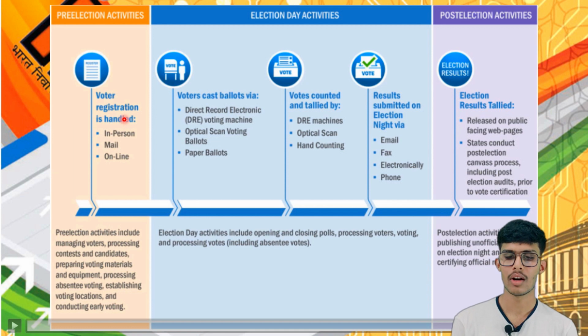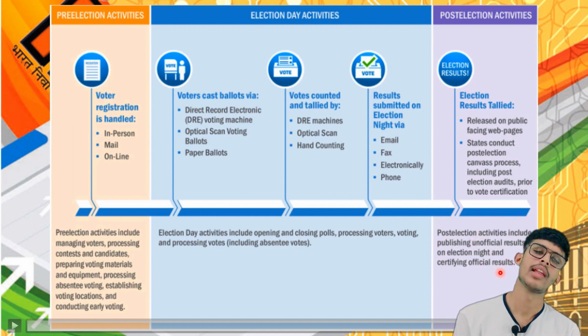It means that on this day, the polls open and voters can cast their vote, and after a certain time the polls get closed. The final activity of election day is results submitted through different modes like email, fax and phone to the election commission.